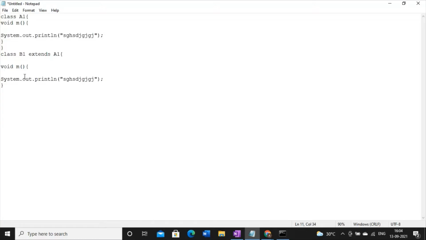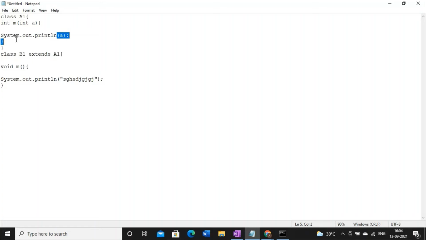But what I'm doing is giving one return type as int, and I am taking one parameter as a, and here I'm printing that a.